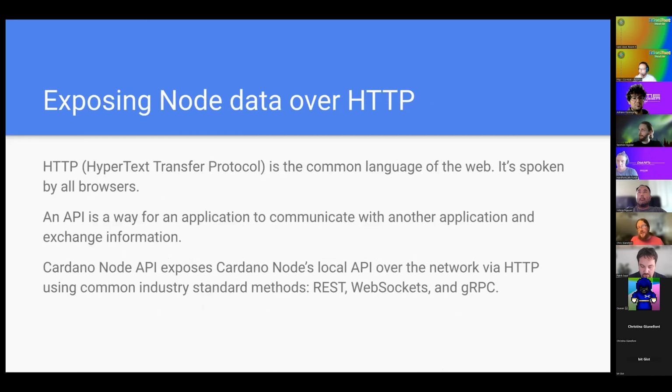We're exposing this node over HTTP. HTTP is the common language of the web. It's used by all browsers, so it's pretty much the standard for communication over the web. An API is a way for applications to talk to each other. It's just a simple acronym for what that means, for communication.